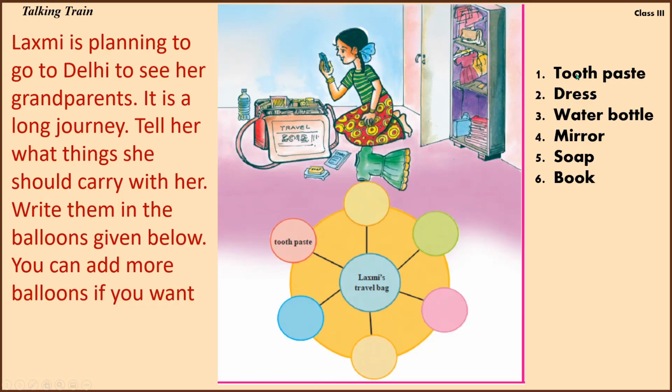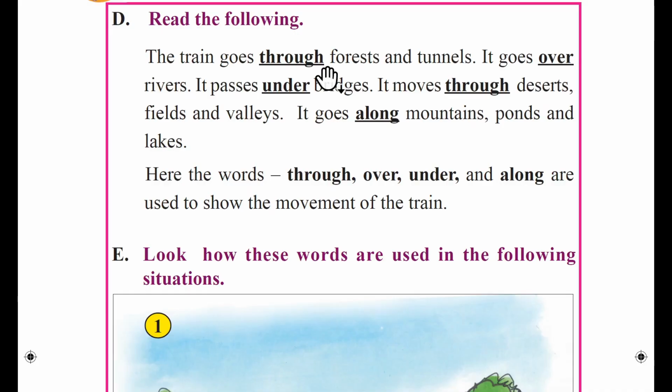We can see here toothpaste. It's already mentioned that she is carrying toothpaste. So we'll write dress here, water bottle here, soap here, mirror here, and we will write book here. So these are the things that she is carrying to Delhi along with her inside this bag.